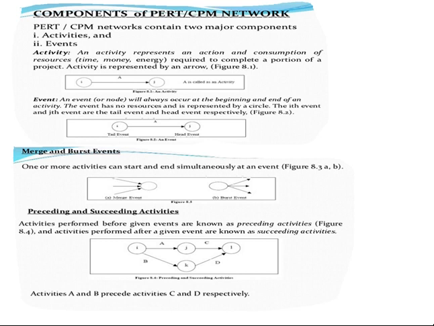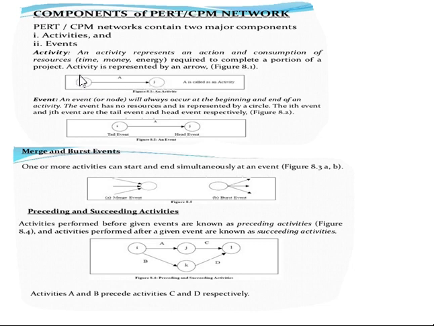Some of the components we need to learn in a PERT or CPM network are how you represent your network diagram, how you show your project in a graphical representation, and what the key elements are. The first is that it should have a starting point and an end point.